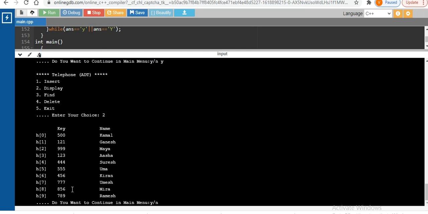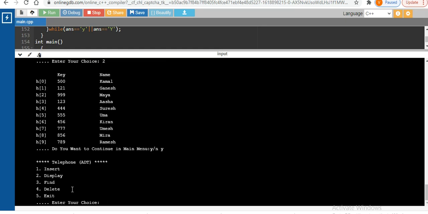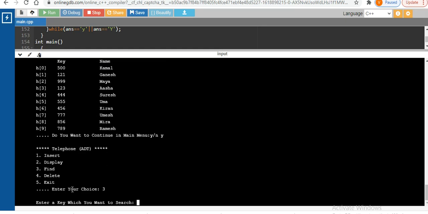So now my table is full. Okay, so we are going to continue. Now I will search something. What is the next operation? It is find, right? So I will give my choice as 3. Now I want to find out, for example, Maya, with the number 999.